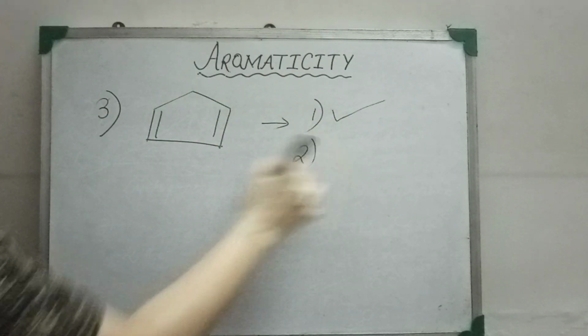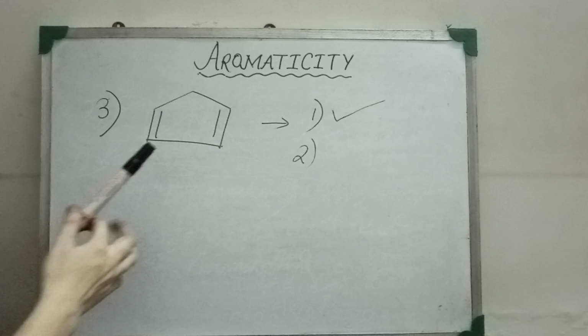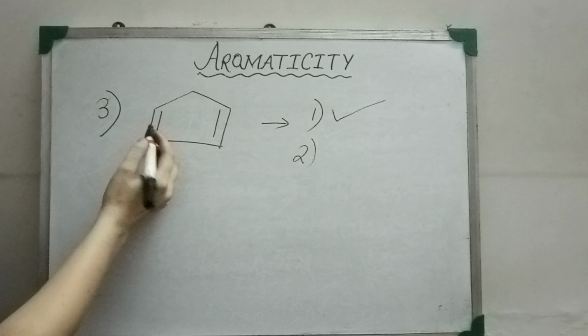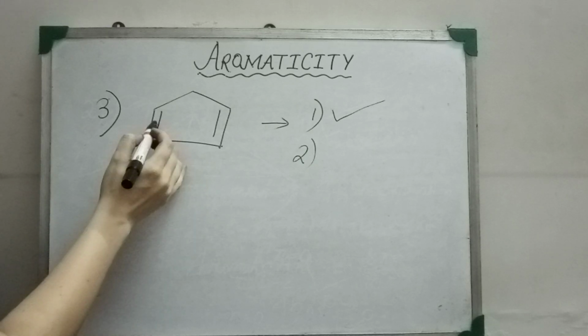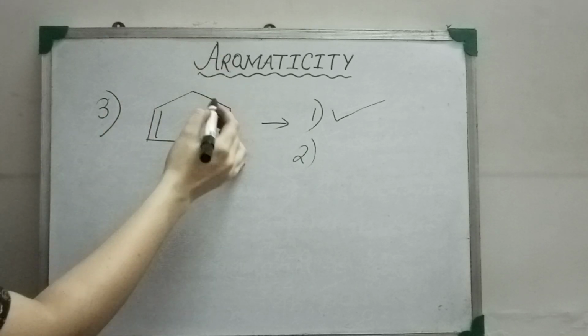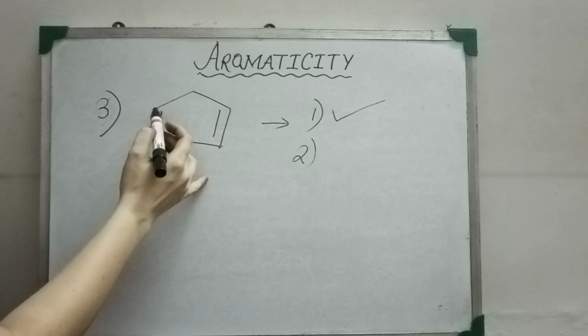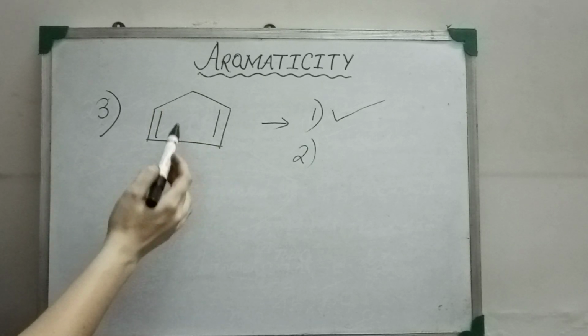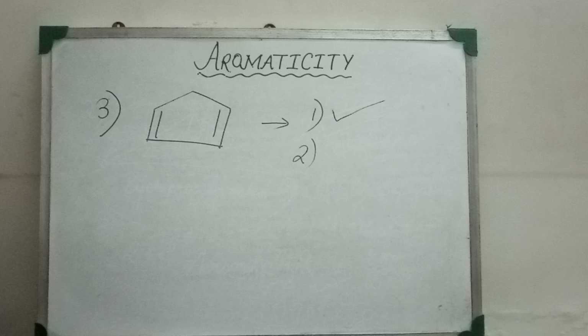The second is whether the molecule has complete conjugation throughout. Let's see. It has an arrangement of single bond, double bond, single bond, and again another single bond. So it has two consecutive single bonds. Therefore, the conjugation is interrupted here and delocalization of pi electrons cannot take place throughout the molecule. The second criterion is not followed by the molecule.